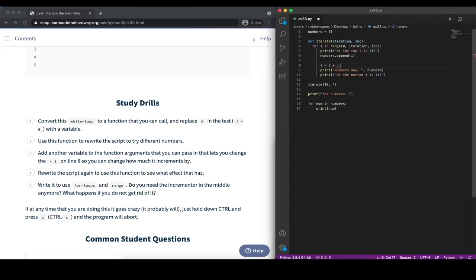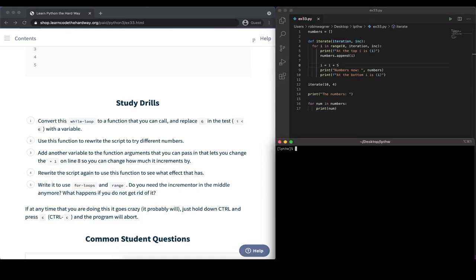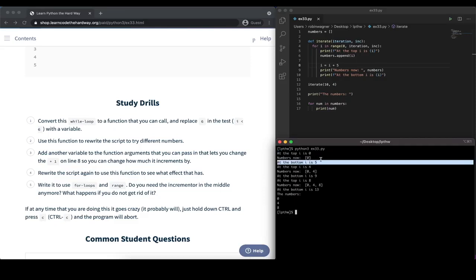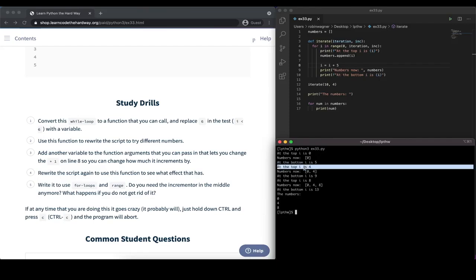We can probably best see that if we just manually change I to a different value. Now if we run it again, we can see at the beginning I has a value of 0. At the bottom I now has a value of 5, because we're increasing 0 by 5, and we're printing this out. Now if we start again, then I is overwritten again by the for loop, and I now has a value of 4, which is exactly what we are incrementing by. So that we are changing it here just impacts the last line of the for loop, where we are printing out what the value of I is.